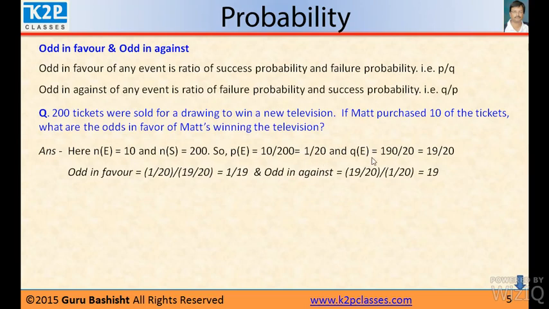And the losing probability is 1 minus 1 by 20, or since 10 is the winning event, 200 minus 10, 190 is the losing event. So 190 by 200, it is 19 by 20. So odds in favor is 1 by 20 divided by 19 by 20, that is 1 by 19. And odds against, that is failure probability divided by success probability, that is 19 by 20 divided by 1 by 20, it is 19.